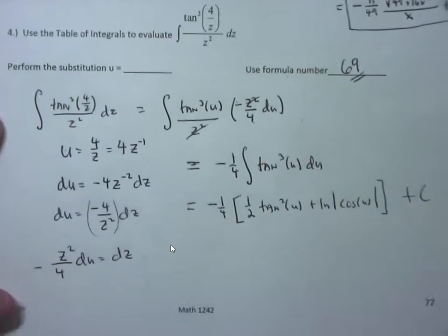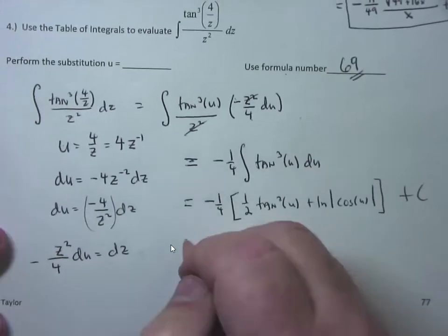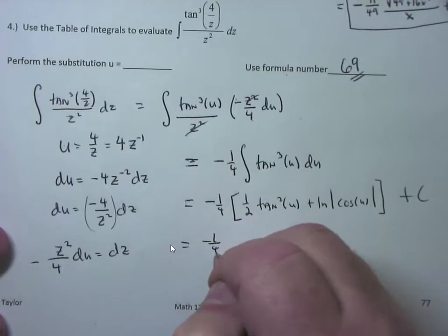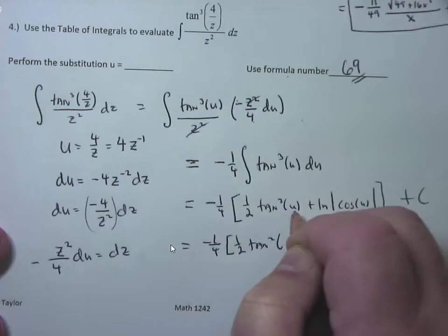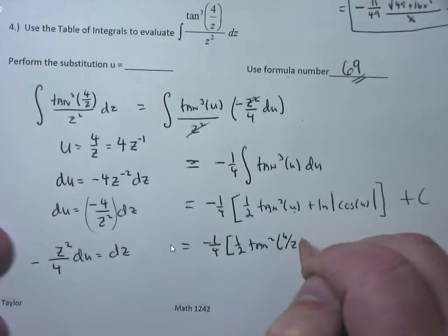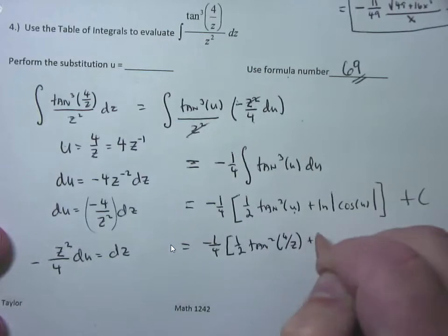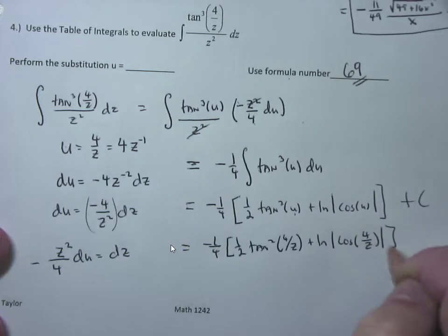And that's literally formula number 69. Back substitution: this is negative 1/4 times 1/2 the tangent squared of u. Well, what's u equal to? 4 divided by z, plus the natural log, the absolute value of the cosine of u, which is 4 divided by z, absolute value, plus c.